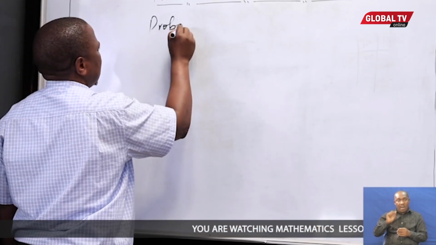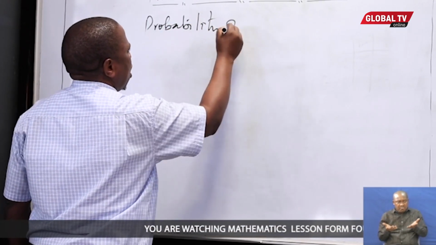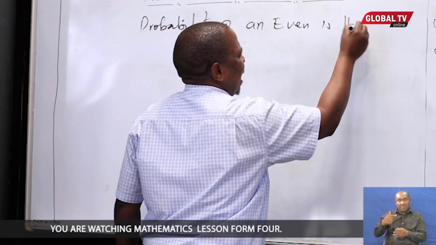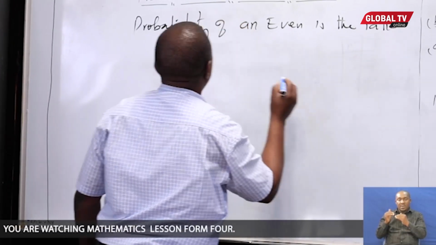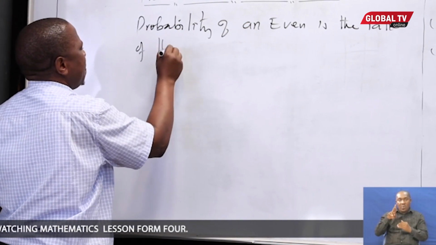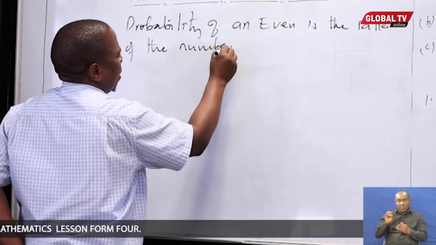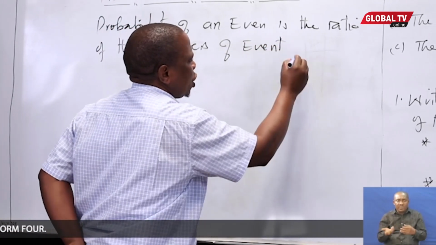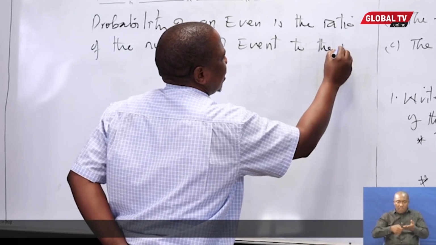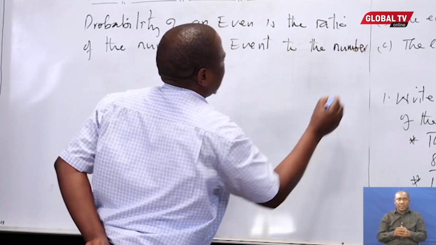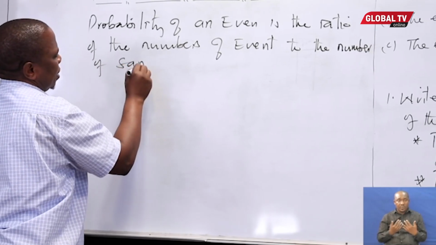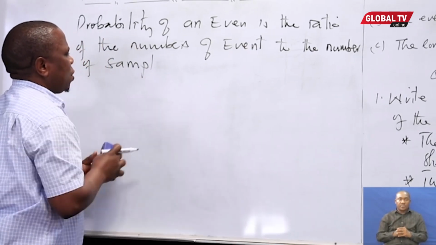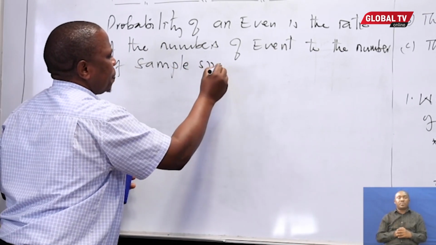Probability of an event is the ratio of the number of events to the number of sample space.